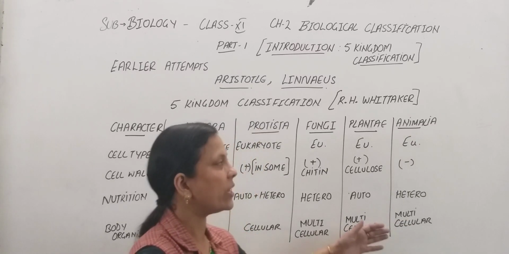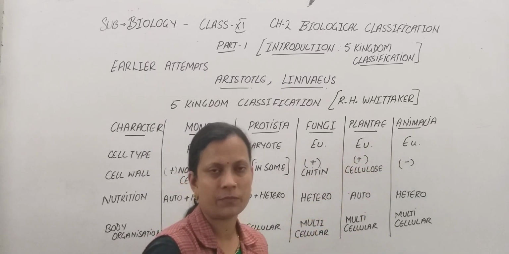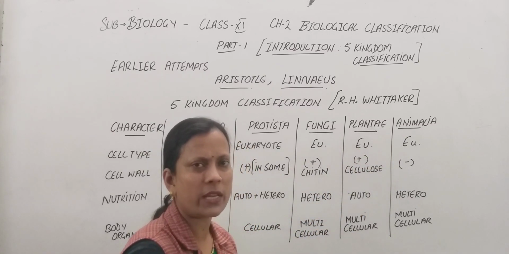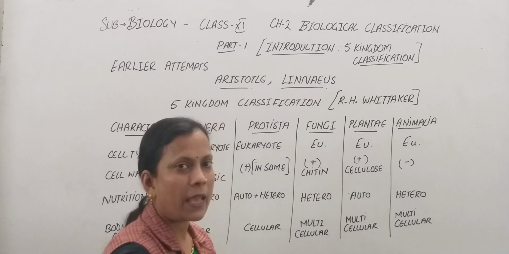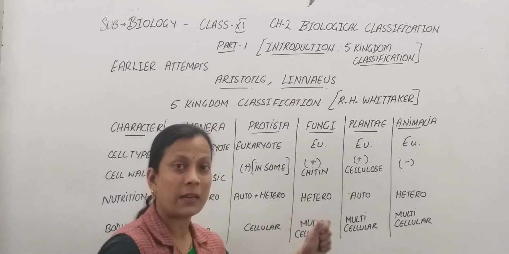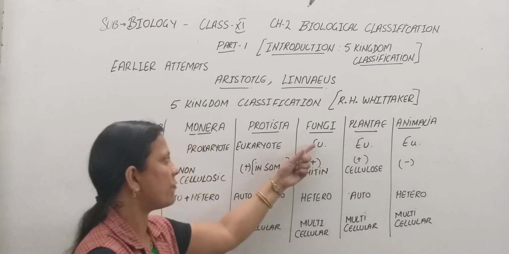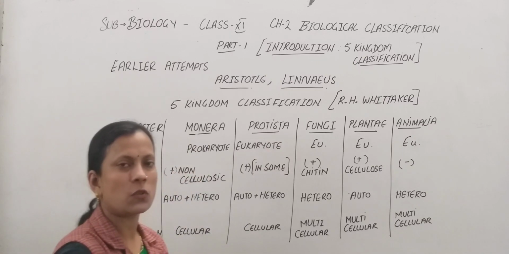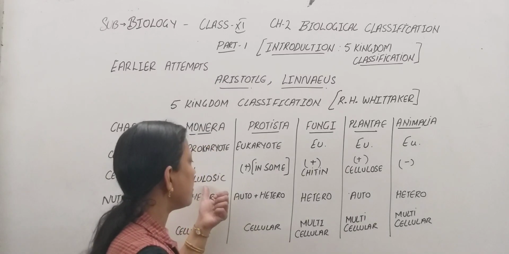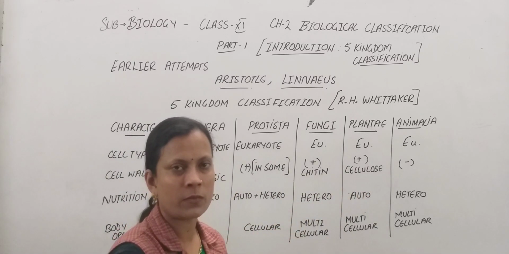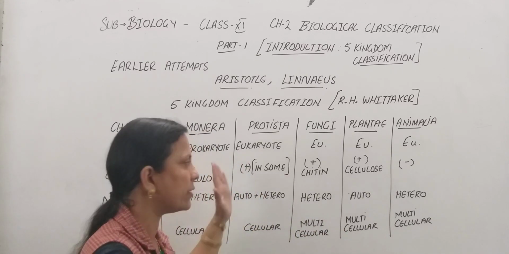So as we can see from Linnaeus up to this 5 kingdom classification, the two major groups are always there, that is the Plantae and Animalia. The classification is very easy when keeping organisms in the plant or animal group, but actually what happened, there were so many organisms earlier that all were kept in Plantae on the basis of the presence of a cell wall. For example, fungi have a cell wall, Monera have a cell wall, so the bacteria and fungi were all kept with the Plantae. But later on it was found that the prokaryotes and eukaryotes cannot be in the same group. So a group was made to separate the prokaryotes from the Plantae, a prokaryotic group that was named Monera.